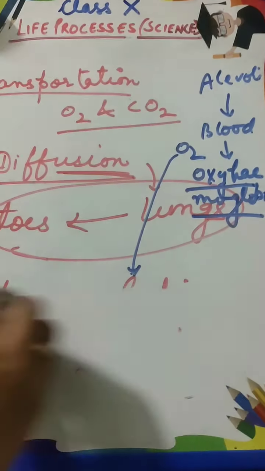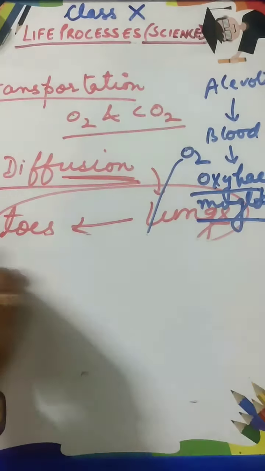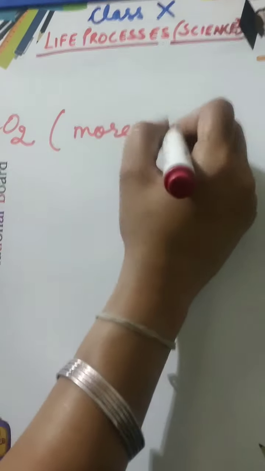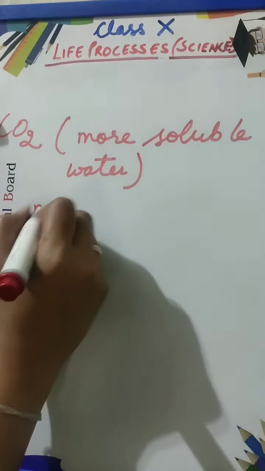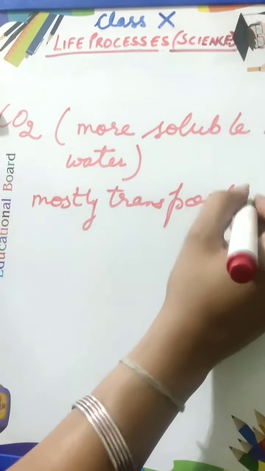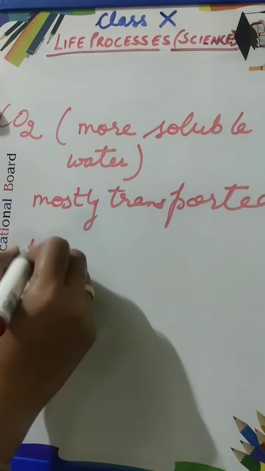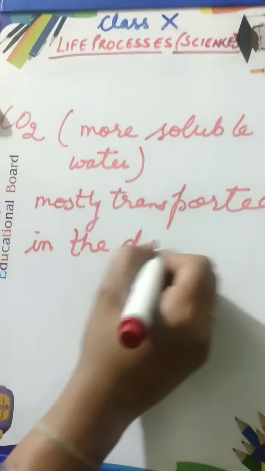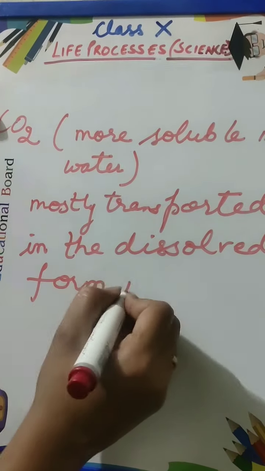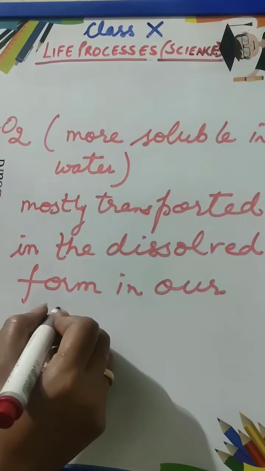Carbon dioxide is soluble in water, and hence it is mostly transported in dissolved form in our blood. Carbon dioxide is more soluble in water and mostly transported in the dissolved form, which is also through our blood.